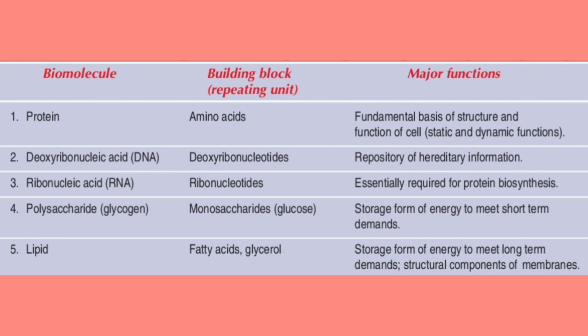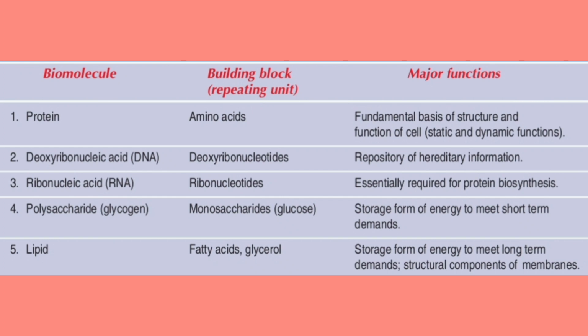First is protein, where protein is made up of monomeric units of amino acids. Then the function of it is fundamental structure. It gives fundamental structure to cell. Then deoxyribonucleic acid or DNA is made up of deoxyribonucleotides, where it helps in repository of hereditary information. Then ribonucleic acid or RNA made up of ribonucleotides, which is essentially required for protein synthesis.